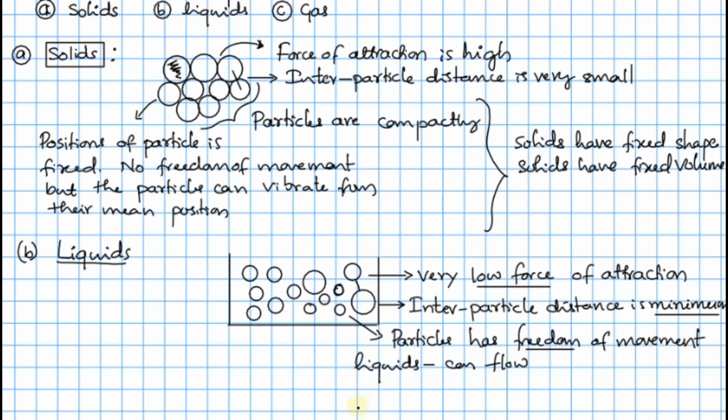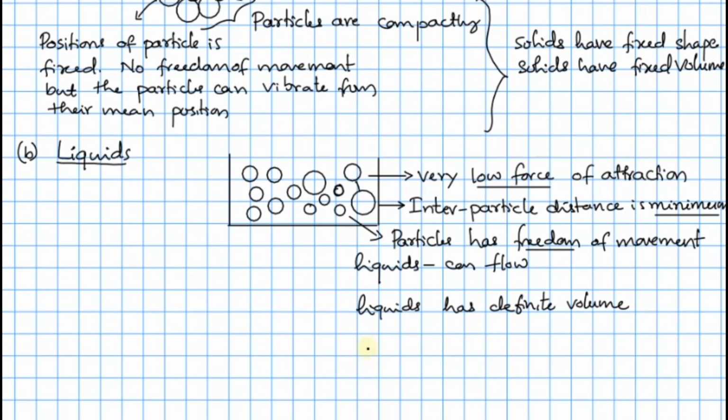Liquids have definite volume. Definite volume means the distance between the particles is very small. The volume is constant for this. But the liquids don't have a definite shape.